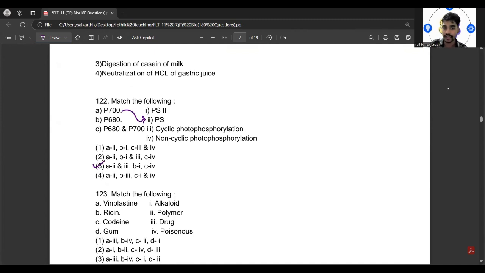This P700 you will see in PS1, that is photophosphorylation one, and in photophosphorylation two you will actually see the P680, and together you will see P680 and P700, right? So it is non-cyclic photophosphorylation, and cyclic phosphorylation will be nothing, right?